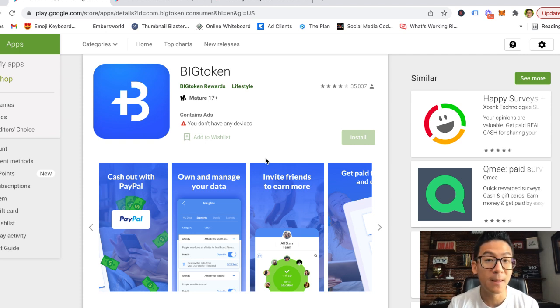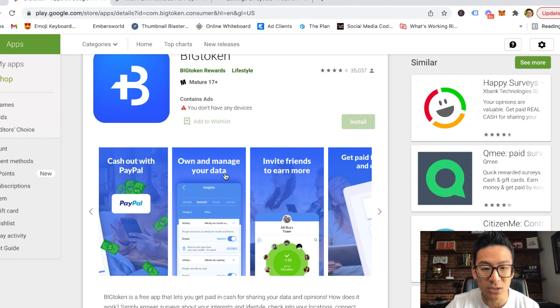But if you're cool with that, then it's going to collect information about you, about where you hang out, the shopping that you're doing, the places that you're going, and all that stuff. And they take that data and they monetize it on the back end, right? So that's the first thing. The second thing, so you can see your own and manage your data, right?